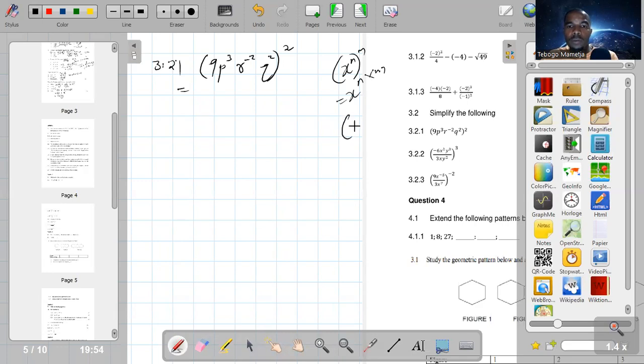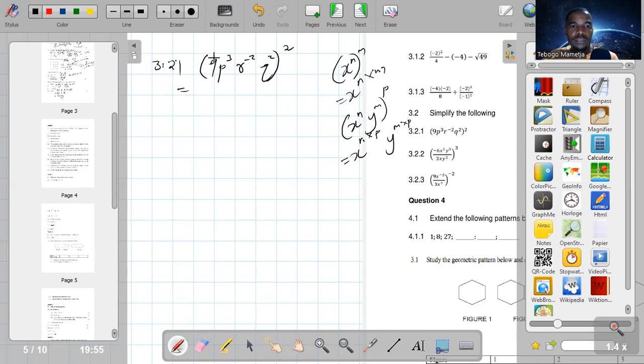Or if you have something like x to the power of n, y to the power of m, raised to the power of p, even this one, you must multiply the exponent. So it's going to be x to the power of n times p, you multiply the exponent, y to the power of m times p. So the same thing there.